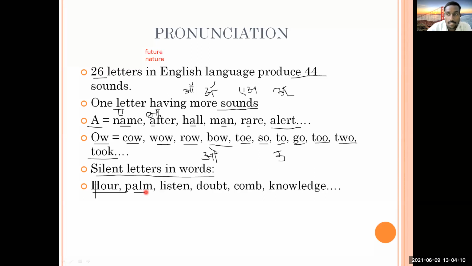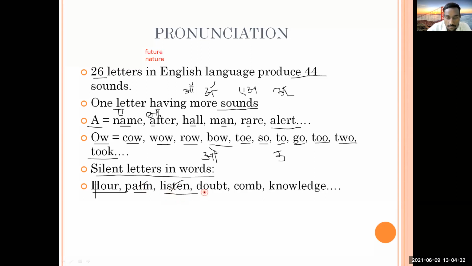What is this next word? It's palm. And which letter is silent? L is silent, so you have to call it palm. Then what is this? Listen. Which letter is silent? T is silent. So you should not pronounce the T, but it is listen.